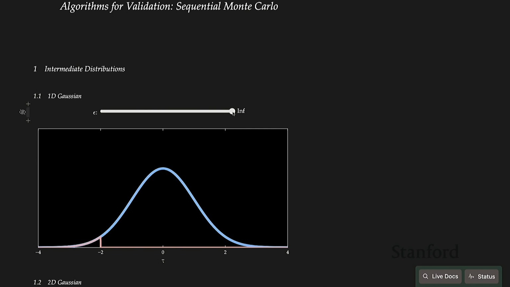We want to go from the nominal distribution to the failure distribution. We want to find a series of intermediate distributions in between the two. So we can just do this in reverse. We start at infinity and slowly decrease this epsilon parameter until we get to the failure distribution. Let me show that one more time. So this is a series of intermediate distributions that gets you back to the failure distribution.